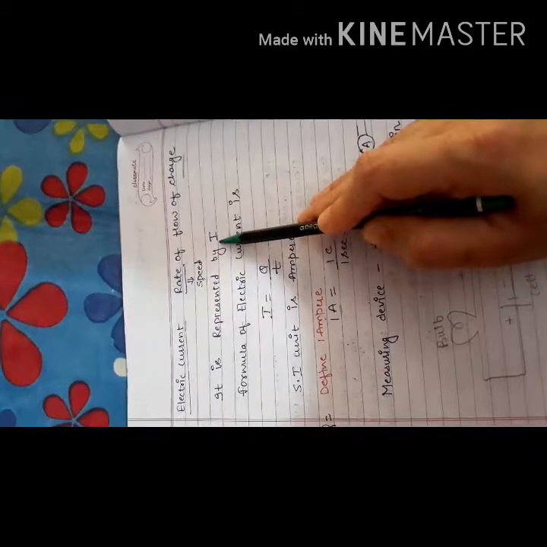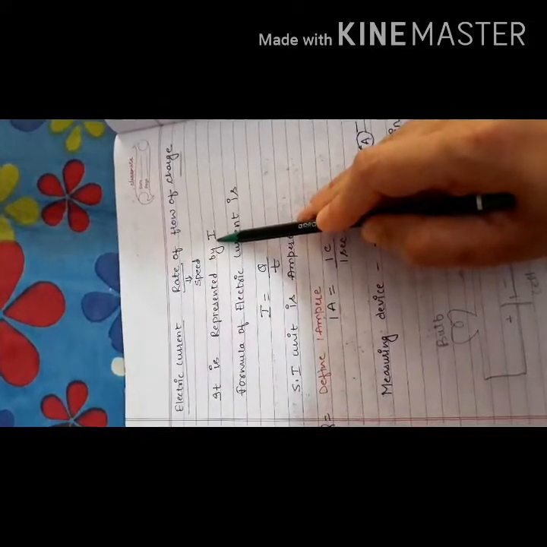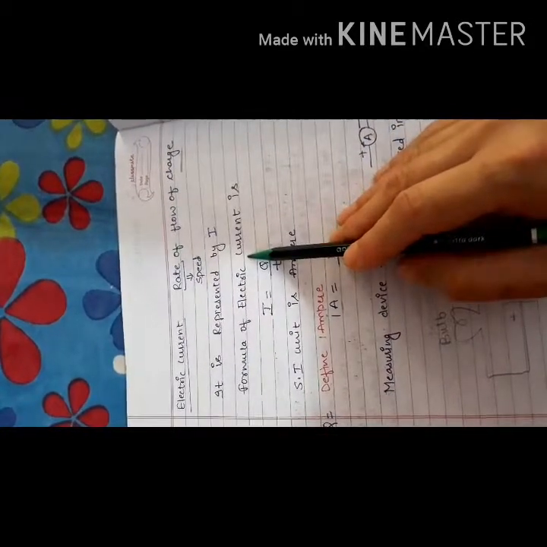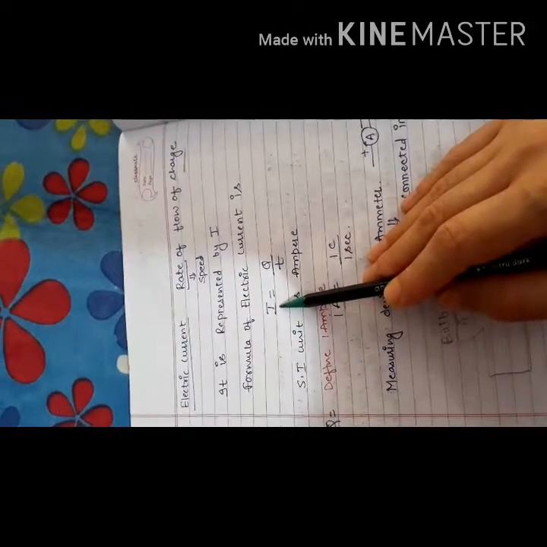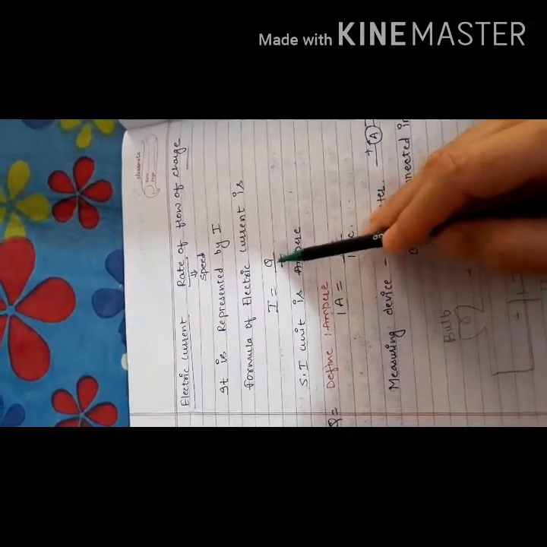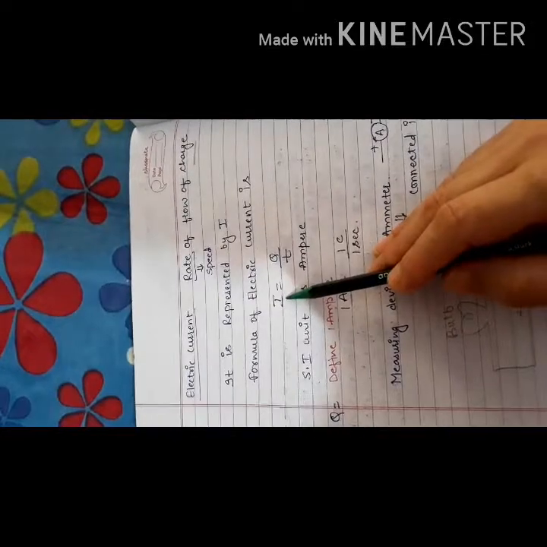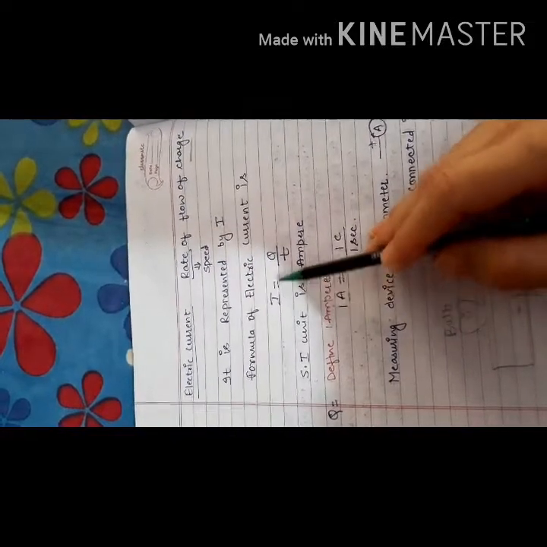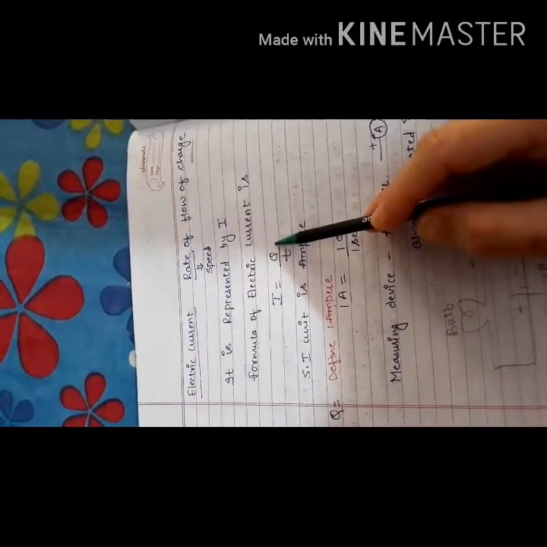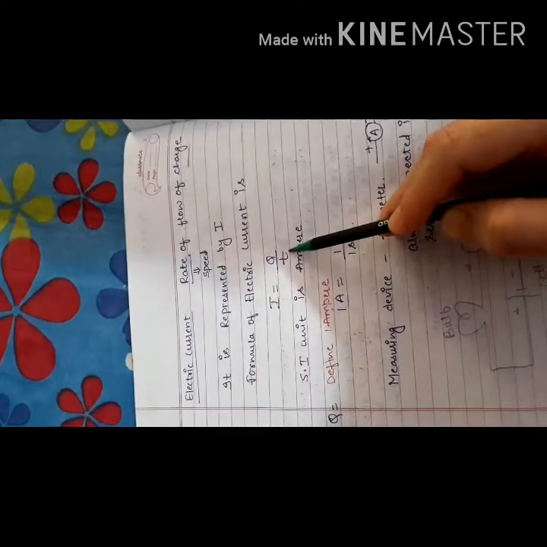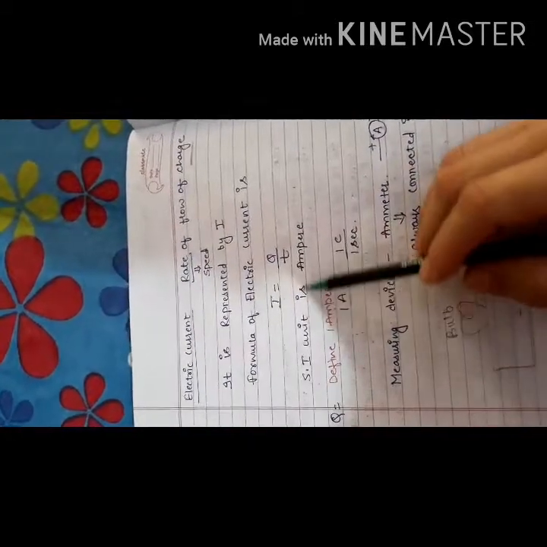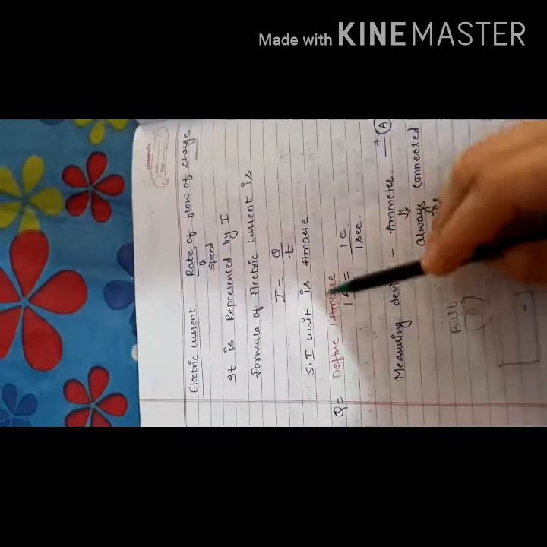Electric current is represented by a capital letter I, and the formula of electric current is: electric current is equal to charge upon time. Electric current is represented by capital I, charge is represented by capital Q, and time is T. Its SI unit is ampere.